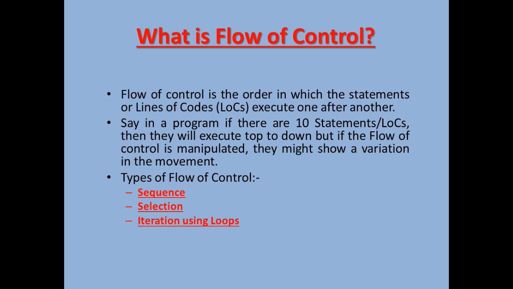Before we start discussing what is flow of control, let us try to understand what is a control. In a program, if there are multiple statements, the lines of code are going to get executed one by one. When line 1 gets executed, at that moment, line 1's instructions control the entire computer system.